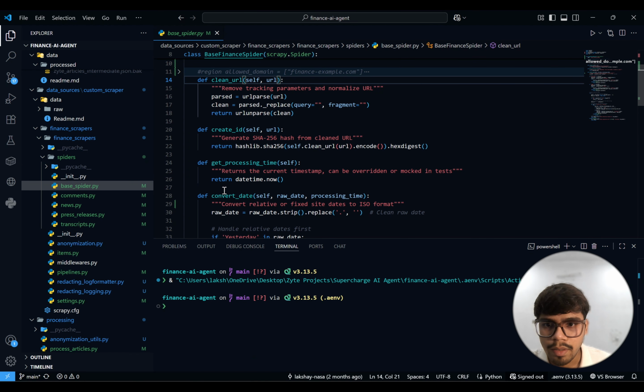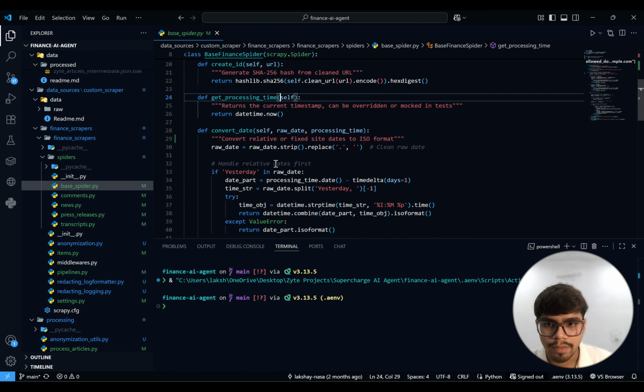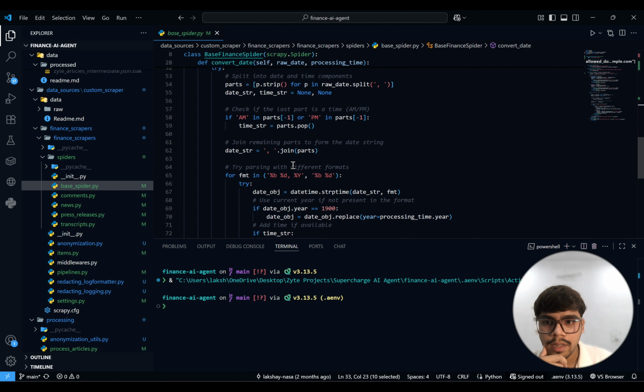On the site, an article will have not an exact date but something like yesterday or today written in a variable, right? So we need a proper date to compare. Like I said, we will run a trend analysis over it. We will assign certain scores, so that if an article has a great score, we keep it at high priority and use it more during the analysis of our answers. So we use the convert system to convert our yesterday and today to proper dates.